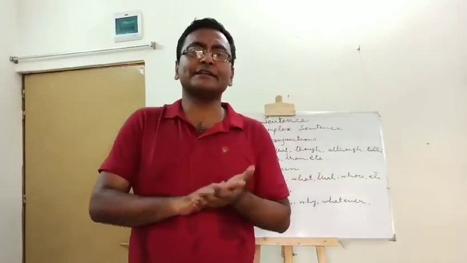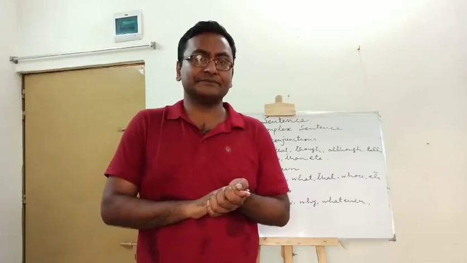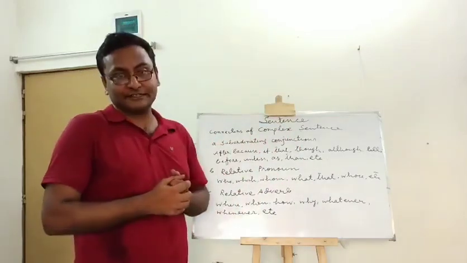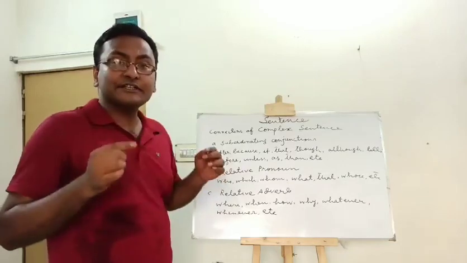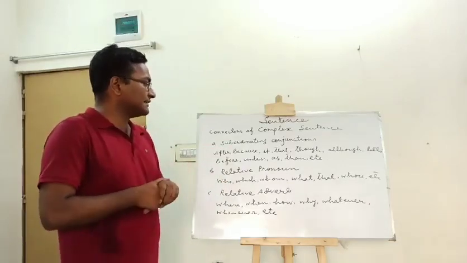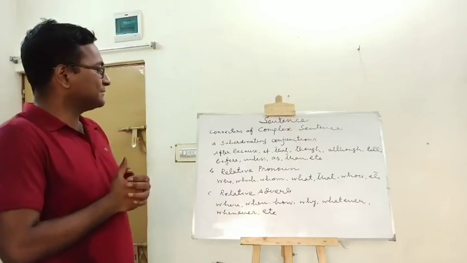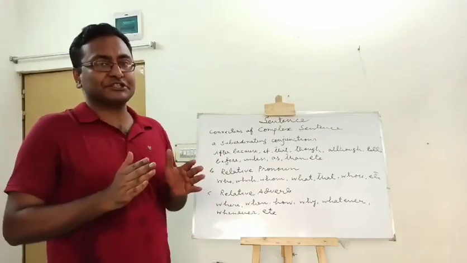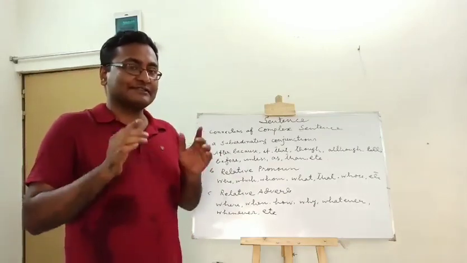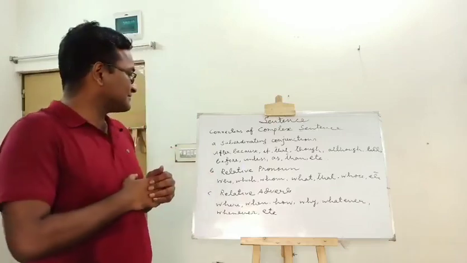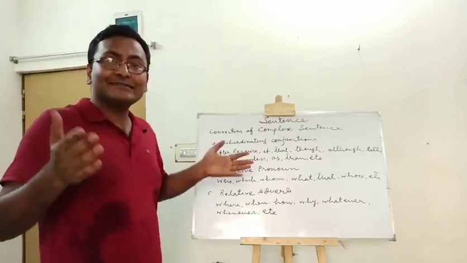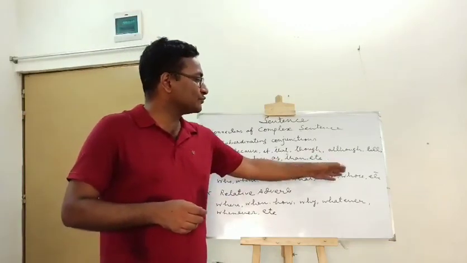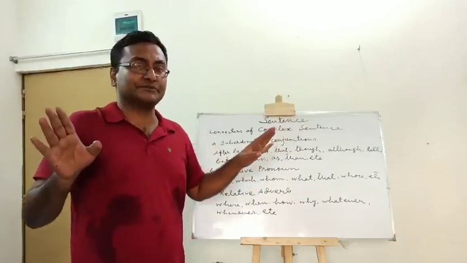তার মানে তিন ধরনের কানেক্টর লাগে একটা কমপ্লেক্স সেন্টেন্সে। The first type of connector is subordinating conjunction. The chief subordinating conjunctions are after, because, if, that, though, although, till, before, unless, as, then, etc. The second type of connectors that are used in a complex sentence is relative pronoun. Which are relative pronouns? Who, which, whom, what, that, whose, etc. Those are called relative pronouns.